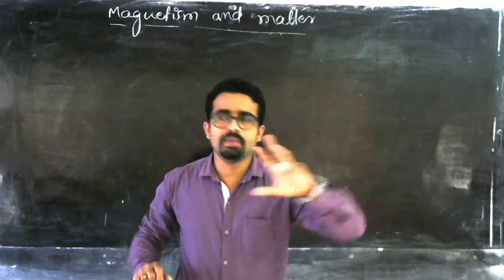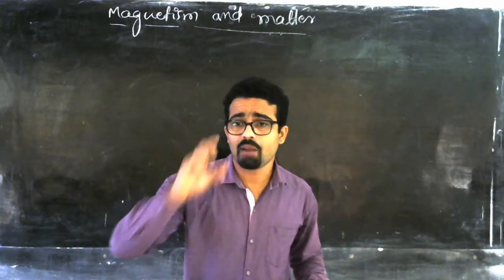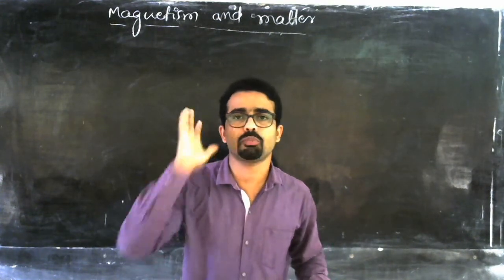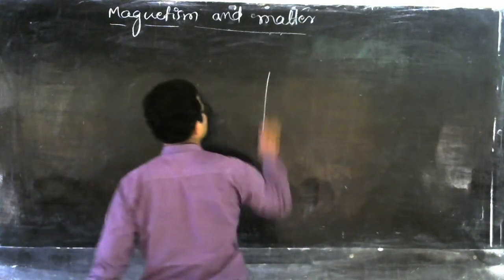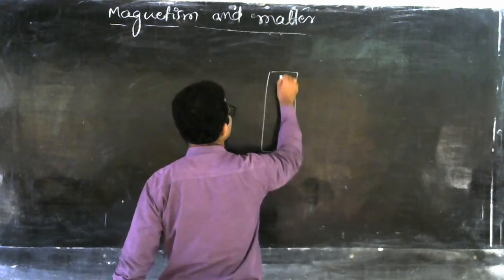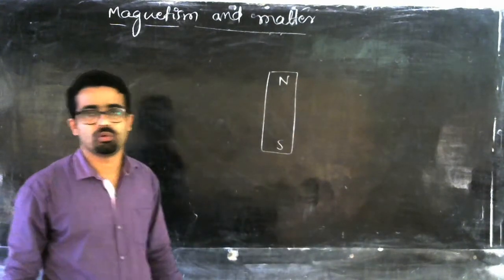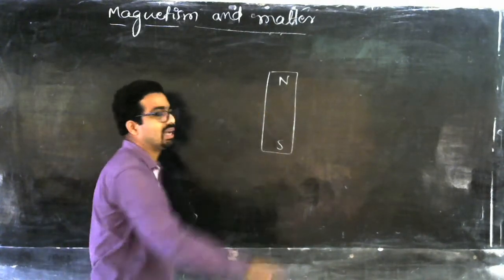In the beginning, let me say some properties of the bar magnet. If we consider any bar magnet, it will have two poles, one is a north pole, another is a south pole, so it looks like a magnetic dipole.